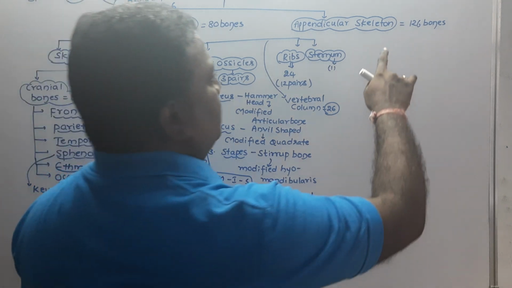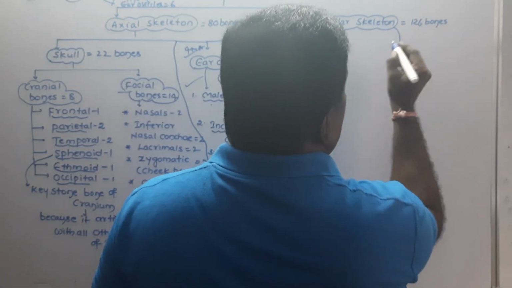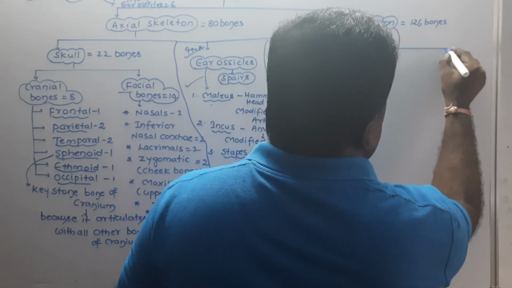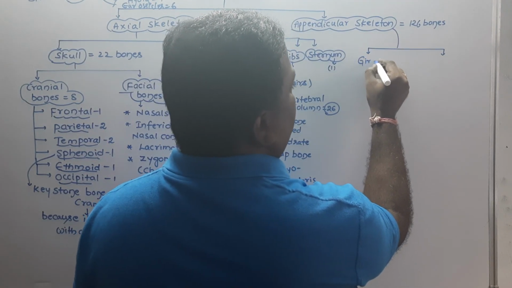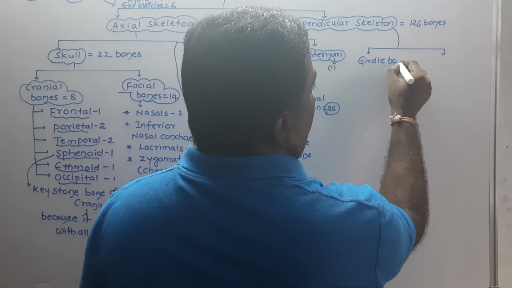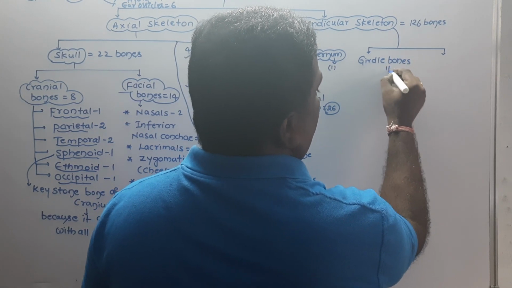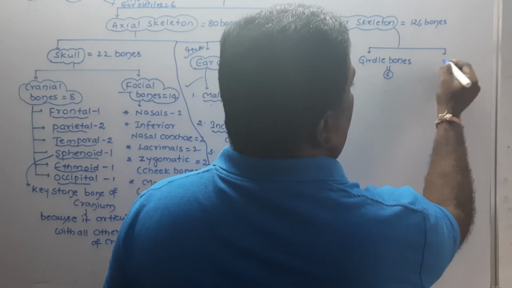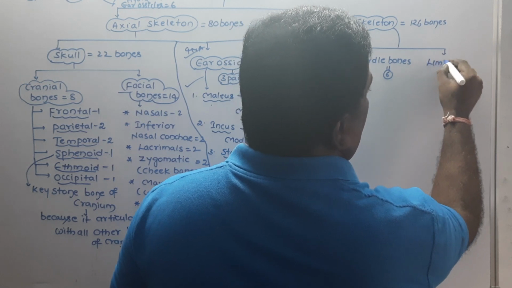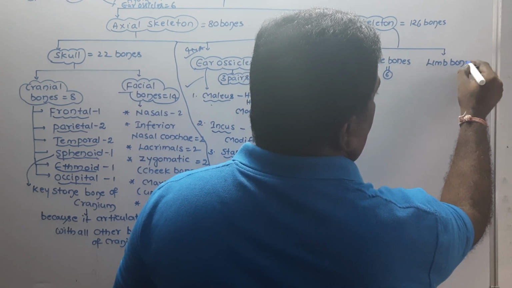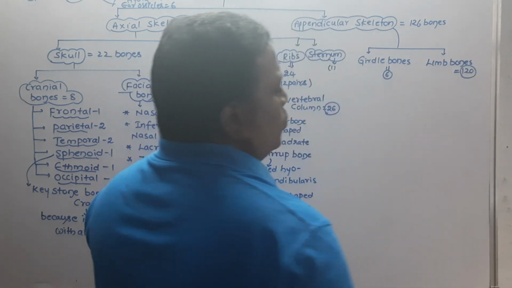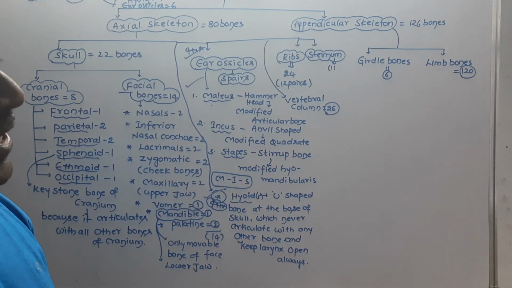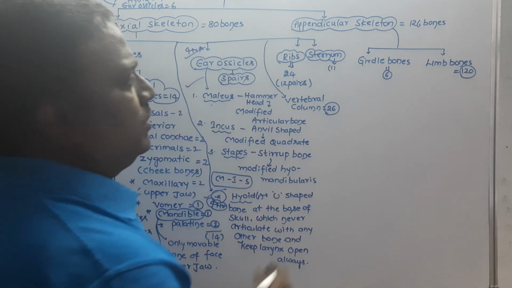Now let us come to this. What is this? Appendicular skeleton. This is the appendicular skeleton which contains girdle bones. The girdle bones are 6, and the other bones are limb bones. The total number of limb bones is 120, whereas girdle bones are 6.